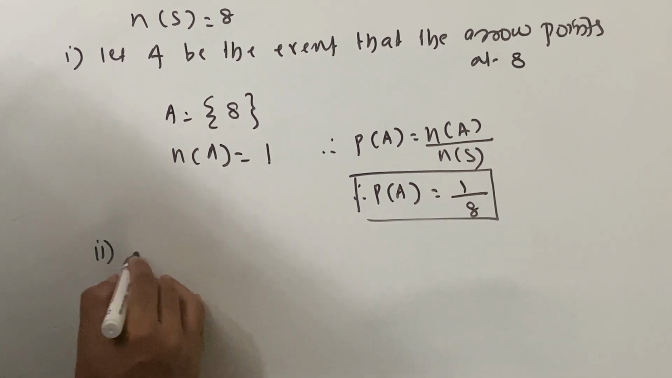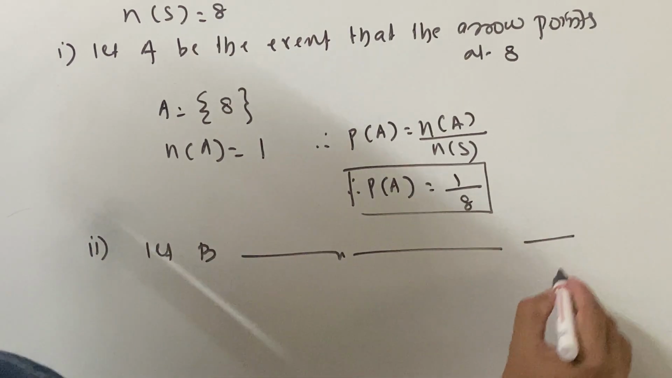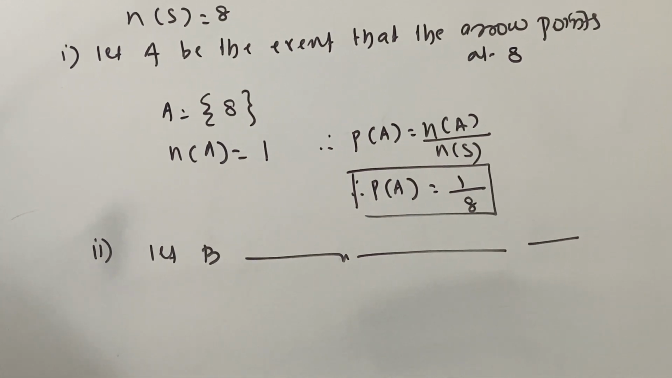The second one, we can say that is let B be the event. I'll just put over here. This way you can write that the arrow points at, well, where does the arrow point?